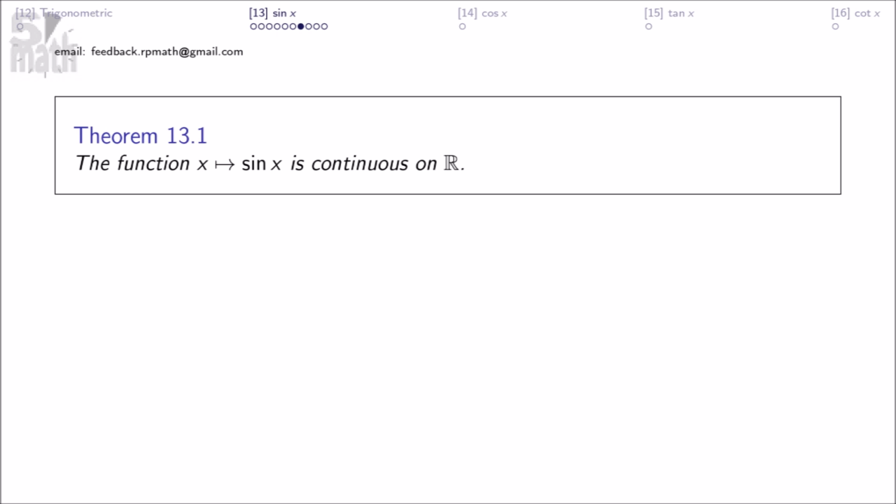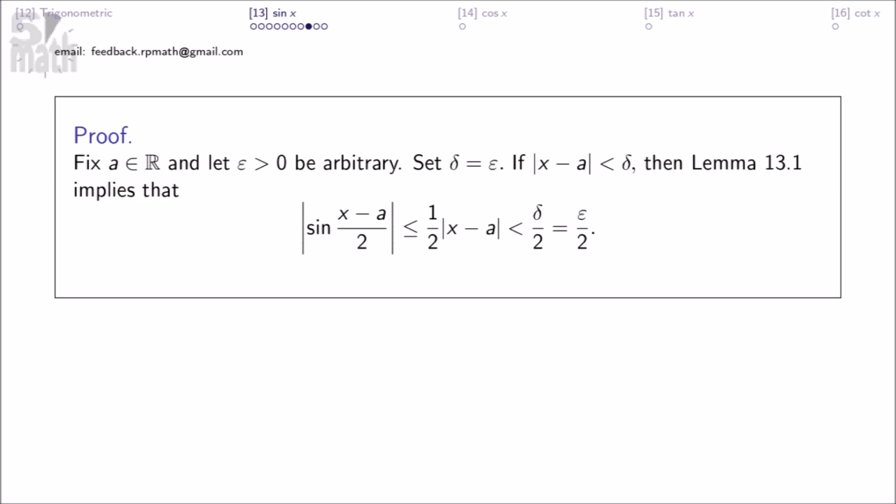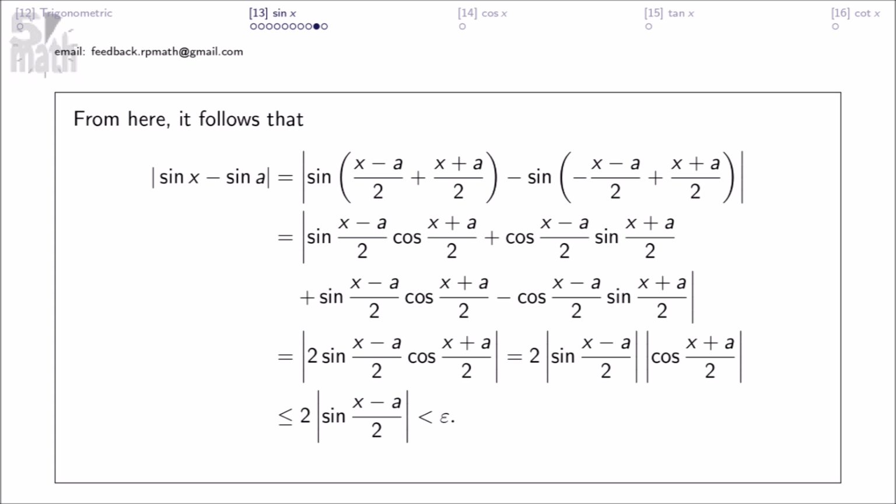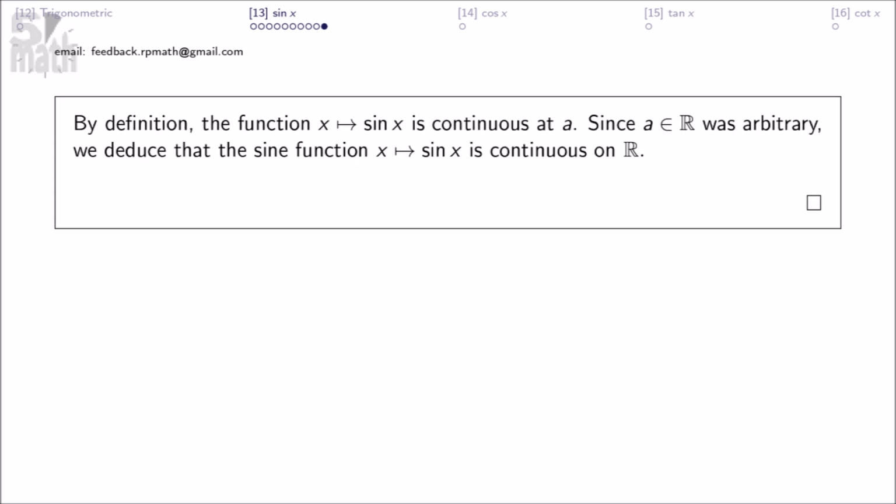The function sine x is continuous on R. Fix a in R and let epsilon greater than 0 be arbitrary, and set delta equals epsilon. If absolute value x minus a is less than delta, then lemma 13.1 implies that this. From here it follows that these equality and inequality. By definition, the function sine x is continuous at a. Since a in R was arbitrary, we deduce that the sine function is continuous on R.